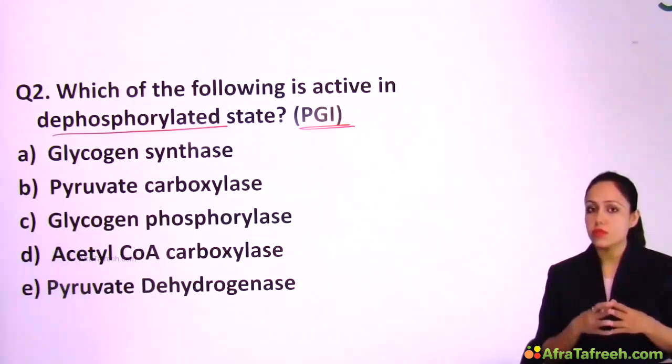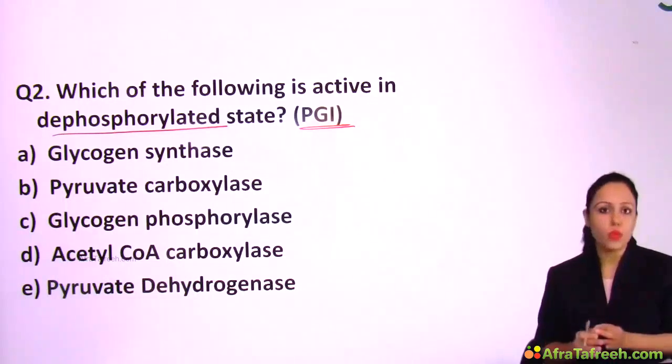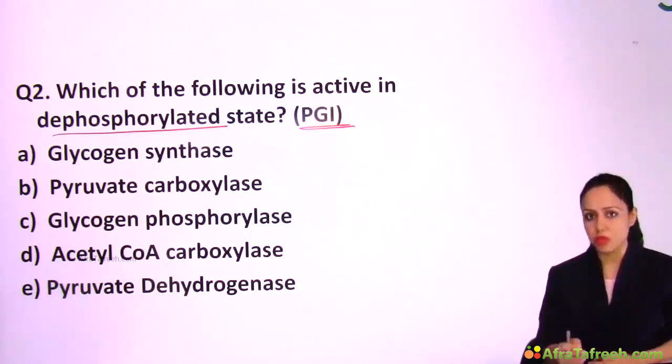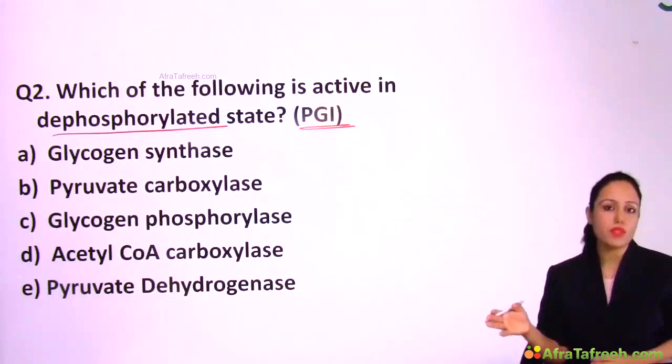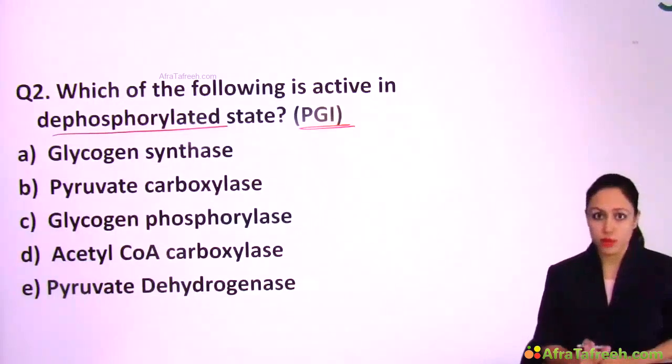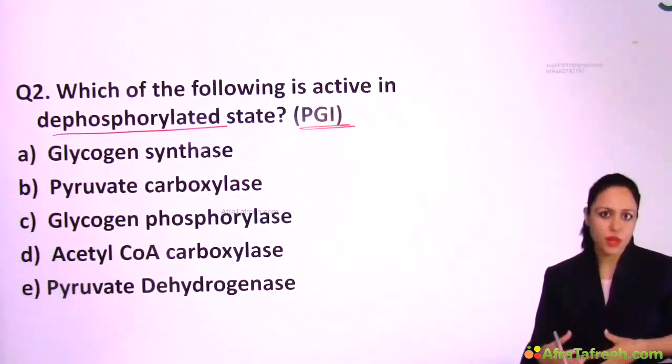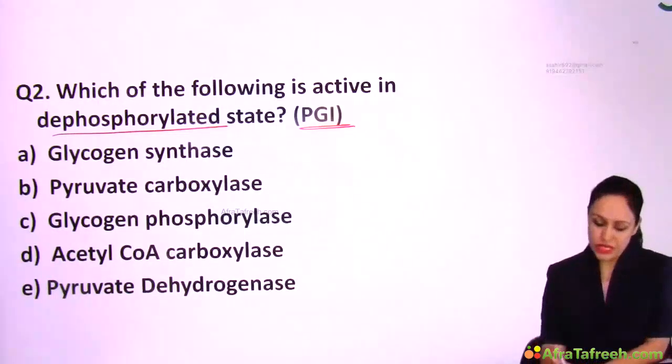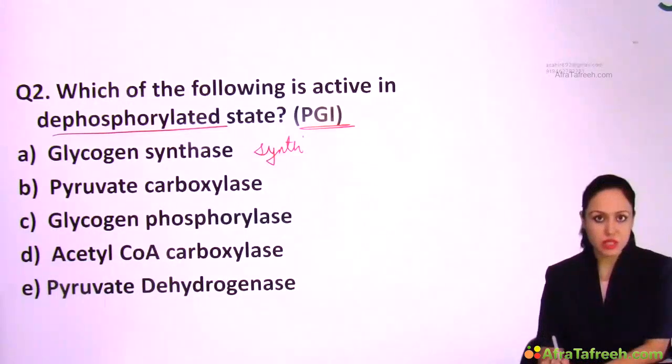For solving such questions, you need to know which pathway the enzyme belongs to. Once you are done with full biochemistry, you can at least tell this much, which pathway this enzyme belongs to. Right now I will be telling you. Option A, glycogen synthase, is the enzyme involved in glycogen synthesis.